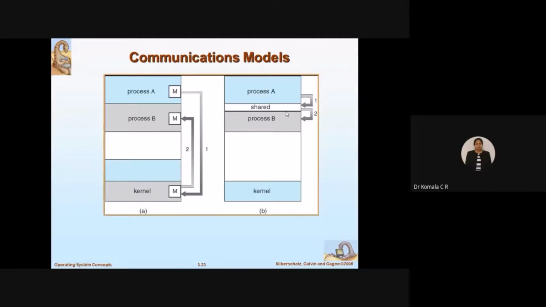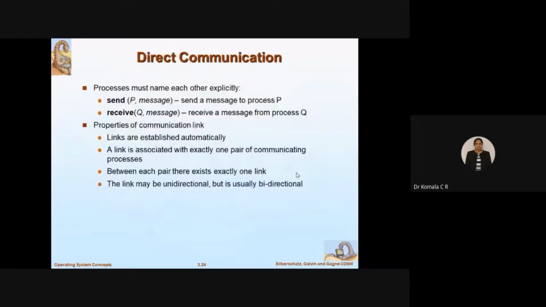So kernel will allocate. See, process A will access the data here first time with this, and process B will access the data from the memory in step 2. So how is that? The kernel will handle that memory share concept. So you can either have a direct communication or indirect communication. In case of direct communication, processes must name each other explicitly.